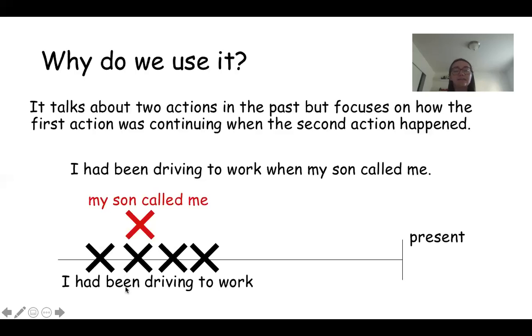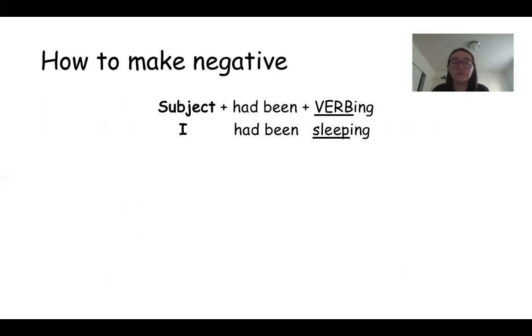So I had been driving to work, so you're driving to work, and while you're driving, your son calls you. So I had been driving to work and my son called me. So it was at the same time when this action was happening. So that's why we use it.